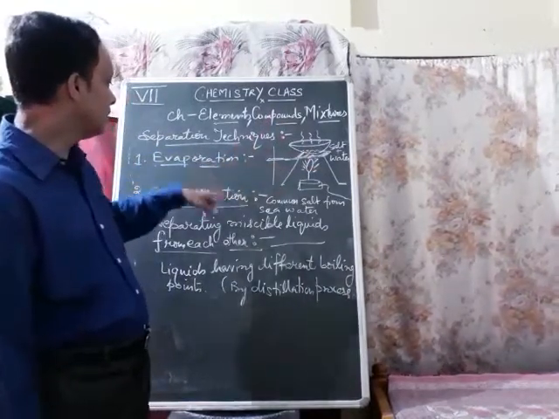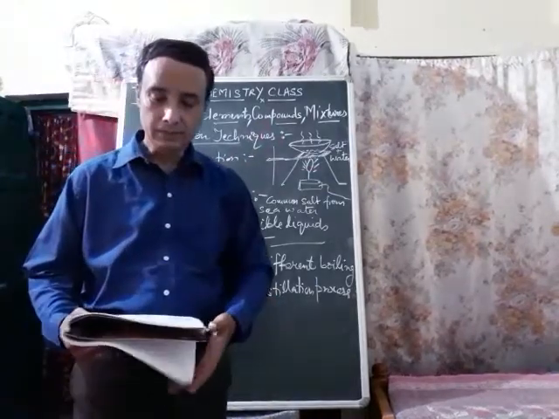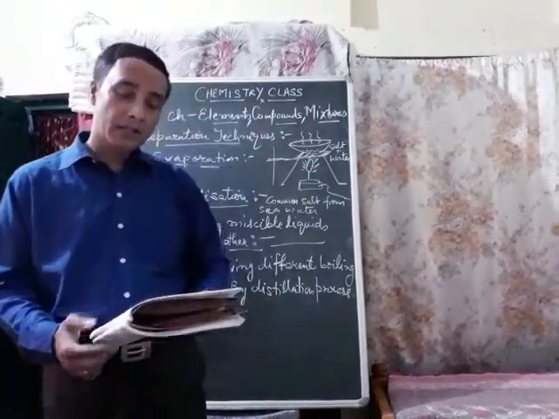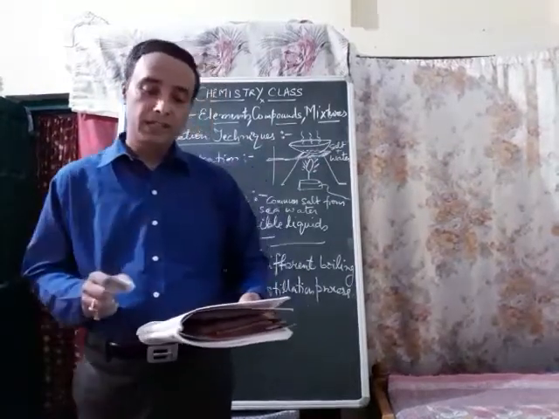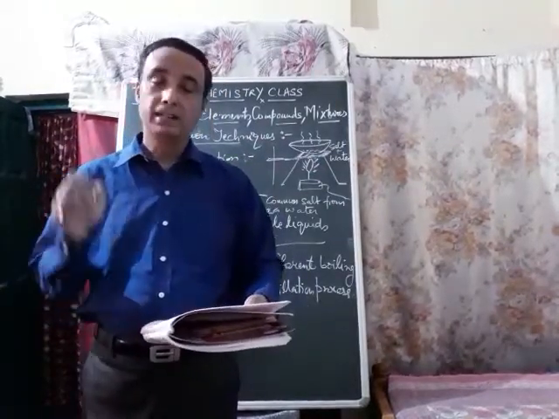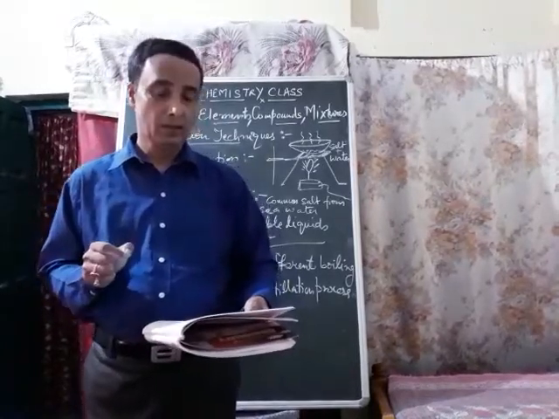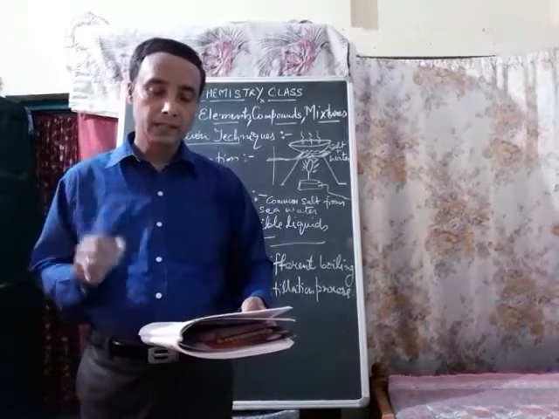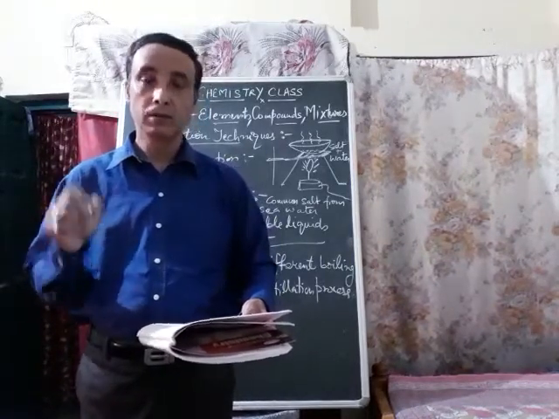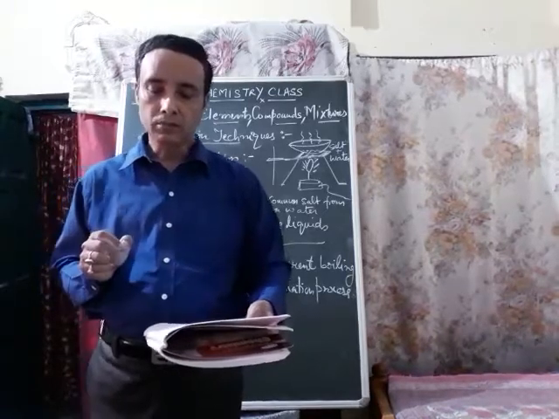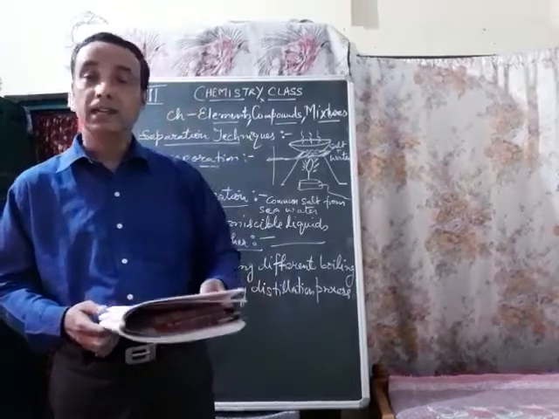Now let us move from the topic evaporation to crystallization, children. The process of crystallization is used for obtaining a pure crystalline substance from its impure sample. It is needed to obtain a pure crystalline substance from its impure sample. The process of crystallization is described by the following activity.